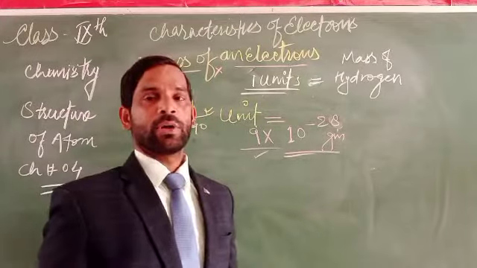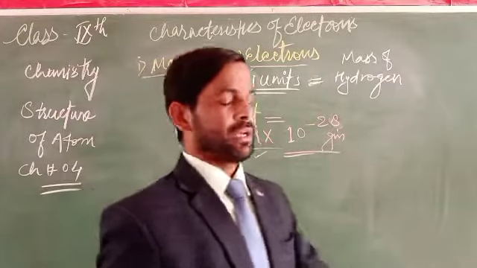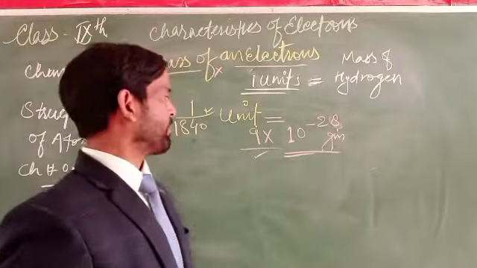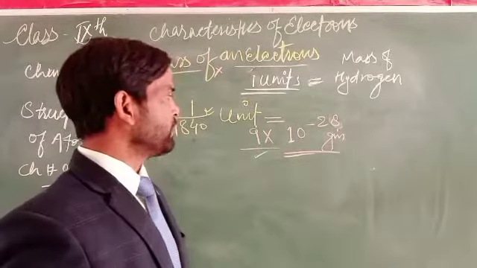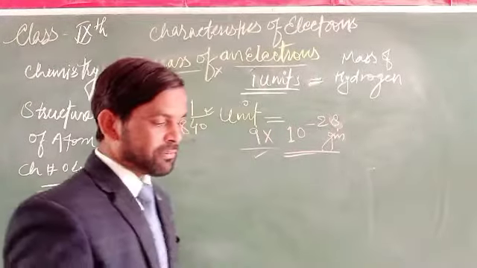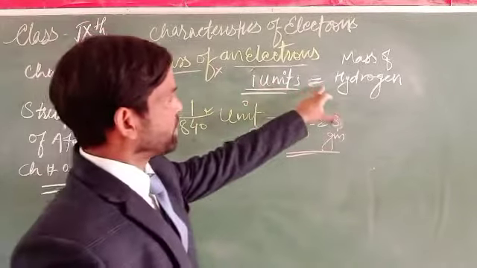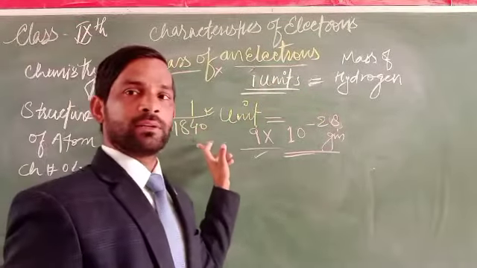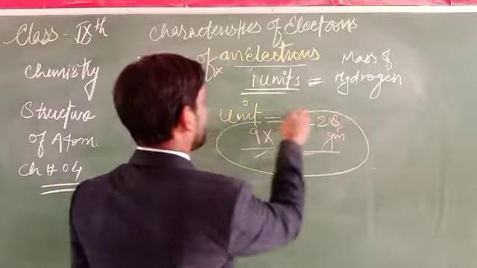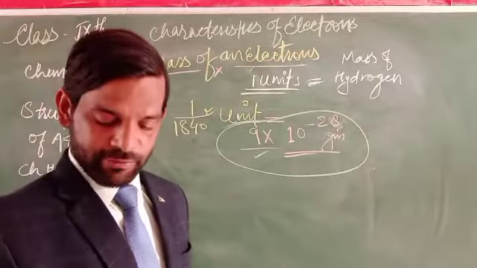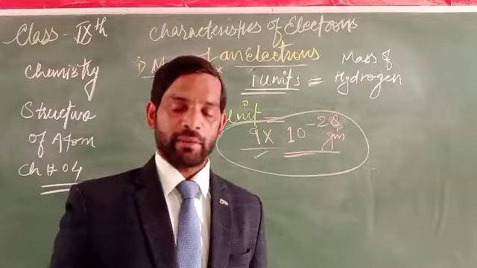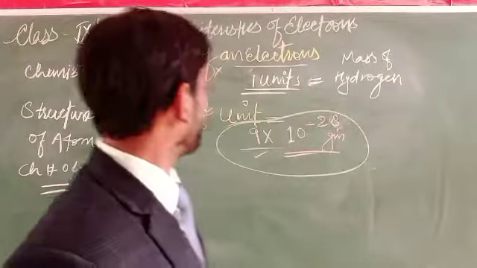So it is a very small mass. We can say that the average mass of an electron is 9 into 10 to the power minus 28 grams, and the relative mass of an electron is 1 upon 1840 of the hydrogen unit. That is the mass.